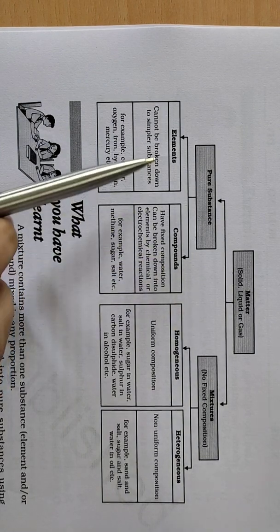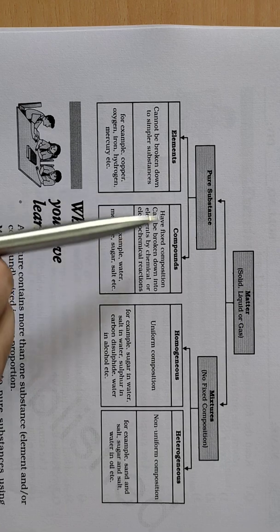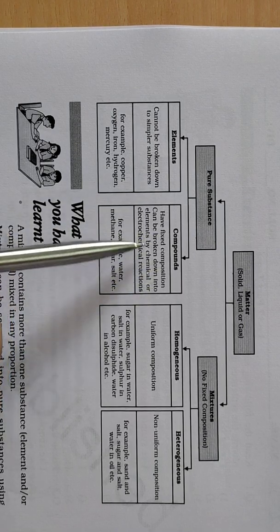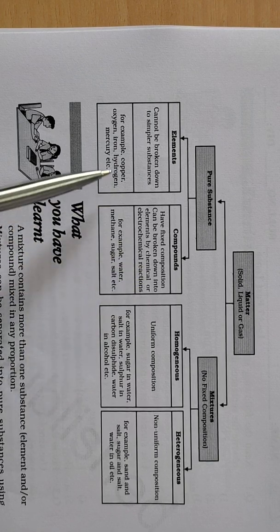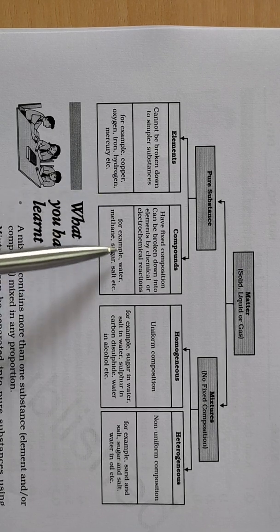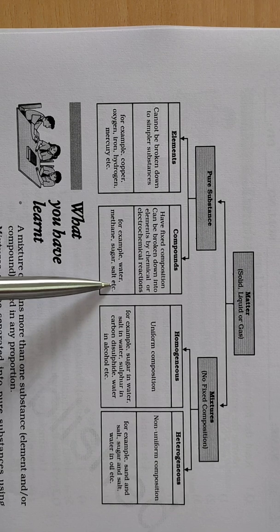An element cannot be broken down into simpler substances, while a compound has a fixed composition and can be broken down into elements by chemical or electrochemical reactions. Examples of elements are copper, oxygen, iron, hydrogen, mercury, etc. Examples of compounds are water, methane, sugar, etc.